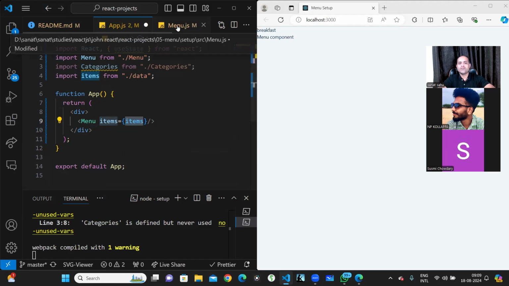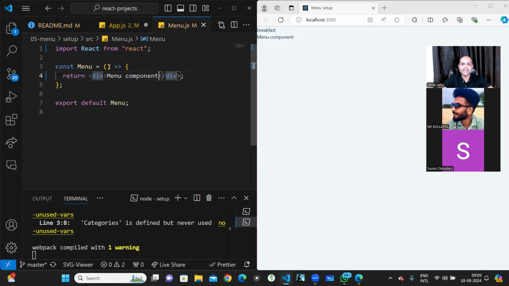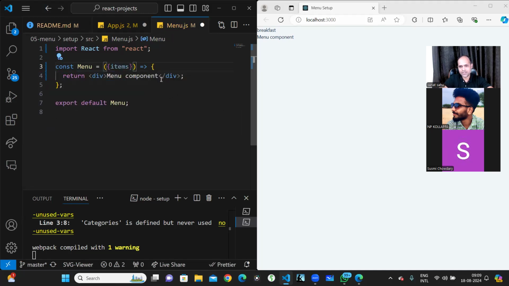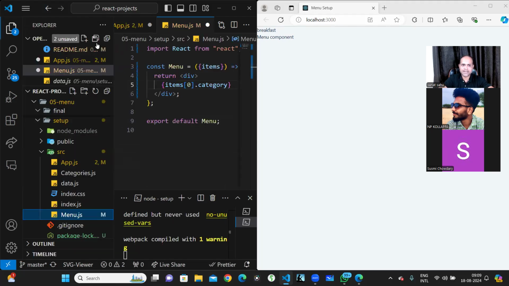Now, since I'm passing this value, in the menu.js file I can get this value. So how to get the value? What I'm passing is items, and because I'm passing an object, I can destructure the object in this manner and write here items, so I get items over here. Now if I do the same thing, items of 0 dot category, then I'm expecting that I should see breakfast only. Then only we can know that our passing has happened correctly.